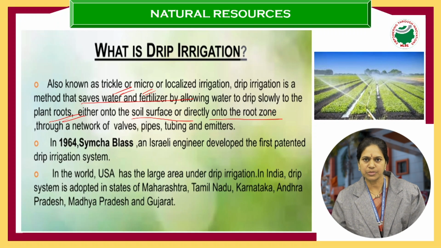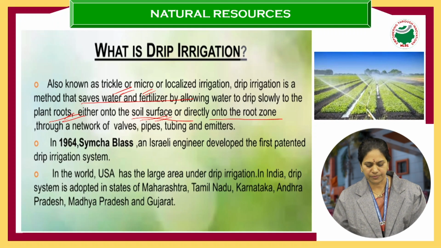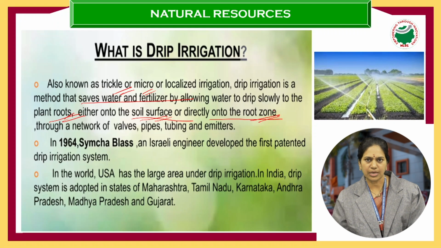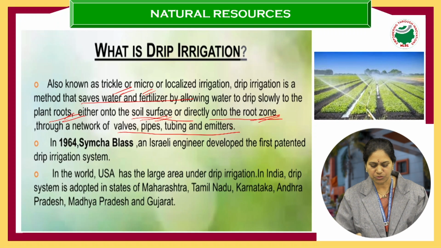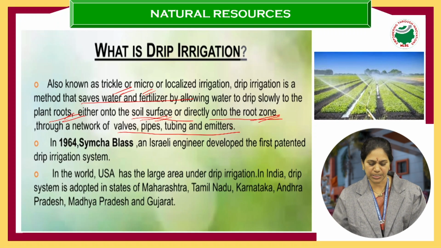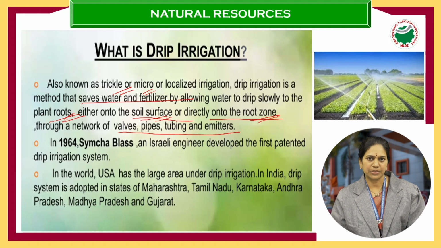So drop by drop the water is supplied to the plant roots directly or to the surface of the plant. If you are sending it to the root zone, there has to be some network of valves and pipes. So valves are used, pipes are used, tubing is done and emitters are used.